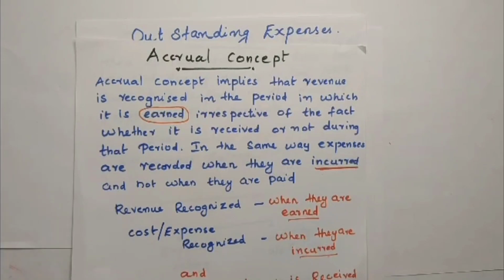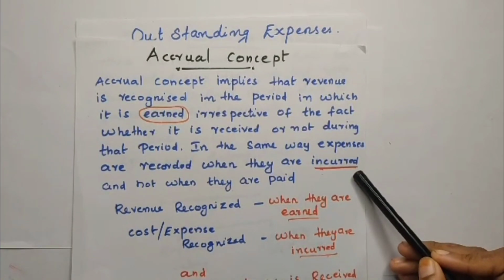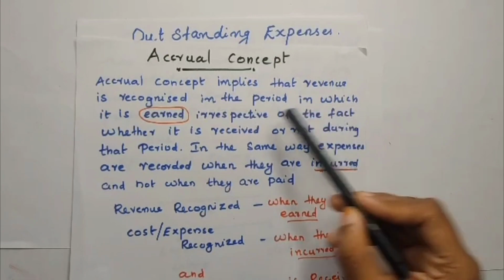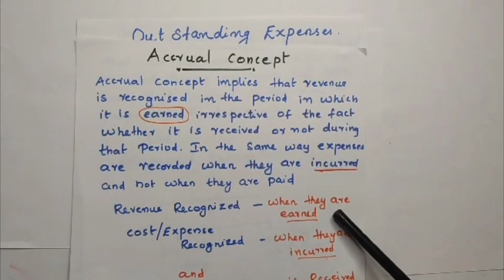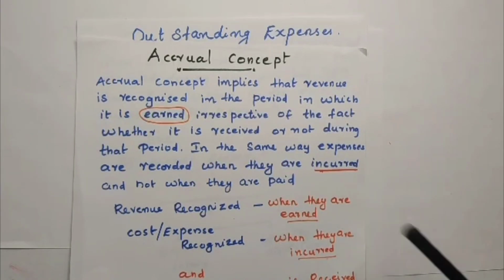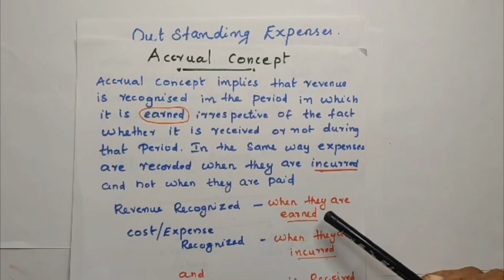The accrual concept means we have to record transactions if the expenses are incurred or revenue is earned. It doesn't matter whether the cash is received or paid.